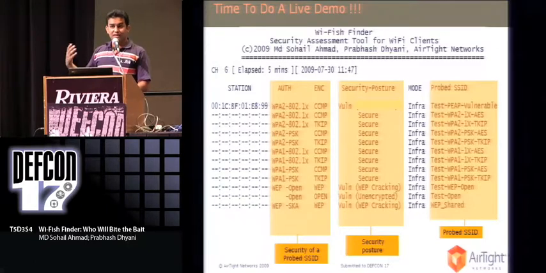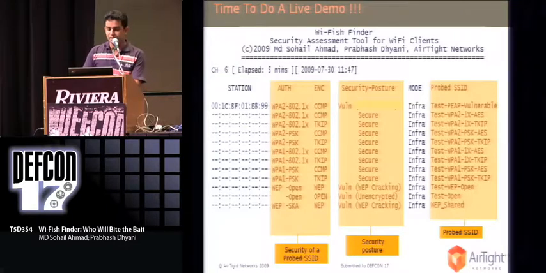The third column actually tells you about the security posture of that client for that particular SSID, whether the client is vulnerable or secure. And if it is vulnerable, what are the reasons for that? And the last column is the probed SSID.